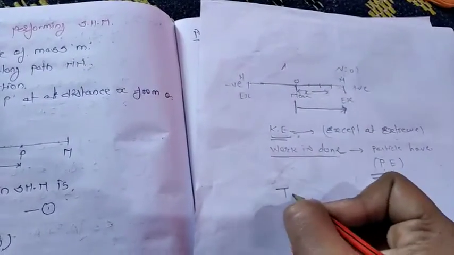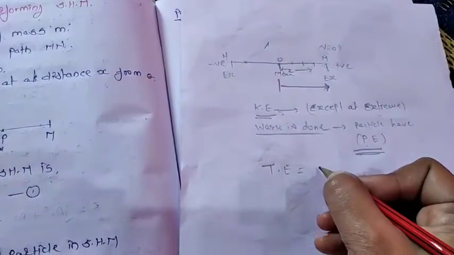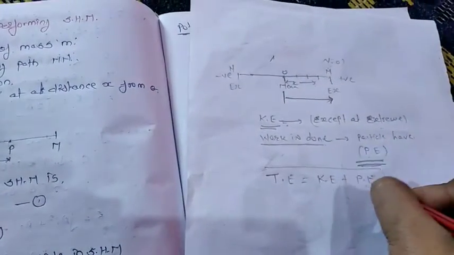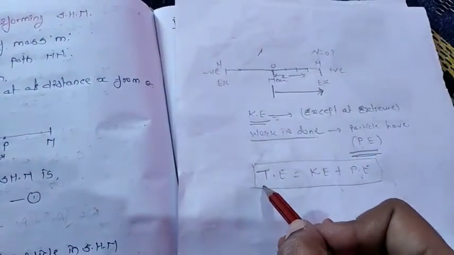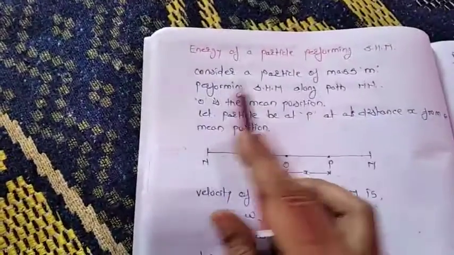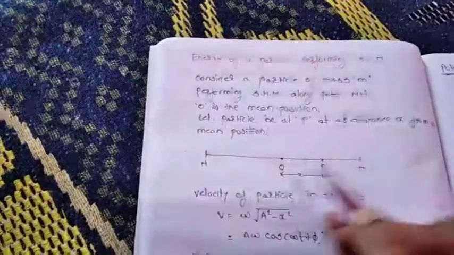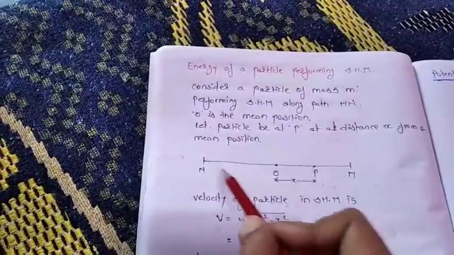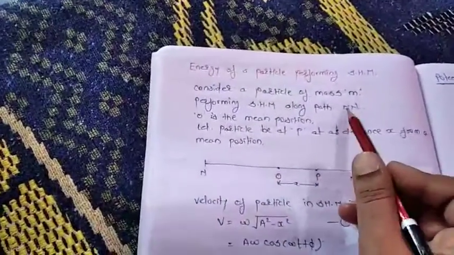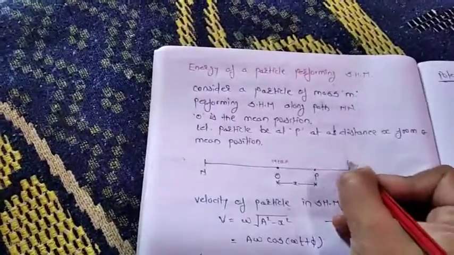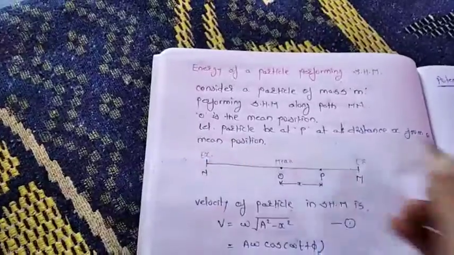So the total energy is nothing but the sum of kinetic energy plus potential energy, and this is what we have to find here. Total energy is equal to kinetic energy plus potential energy. So here, consider a particle of mass m, performing SHM along the path MN. This MN is the path and O is the mean position. This is the mean position, and these are the extreme positions.